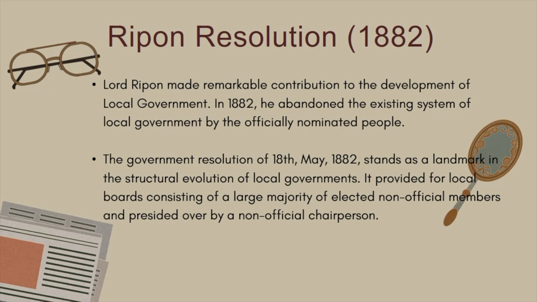The government resolution of 18th May 1882 stands as a landmark in the structural evolution of local government. It provides for local boards consisting of a majority, perhaps I would say a local majority, of elected non-official members and presided over by a non-official chairperson. So this was definitely a landmark because it provided local boards consisting of non-officials, because when it is made up of more officials, then you can see that it is more biased on behalf of the British in India.